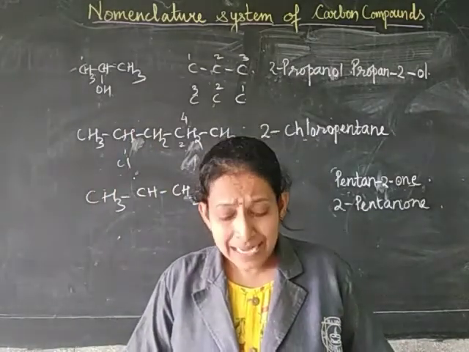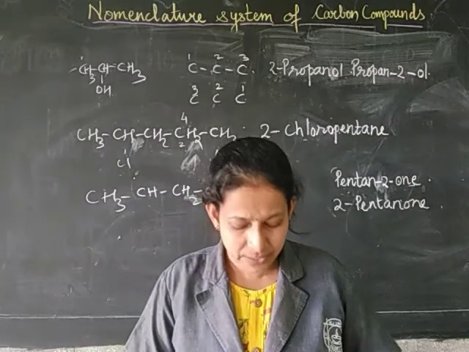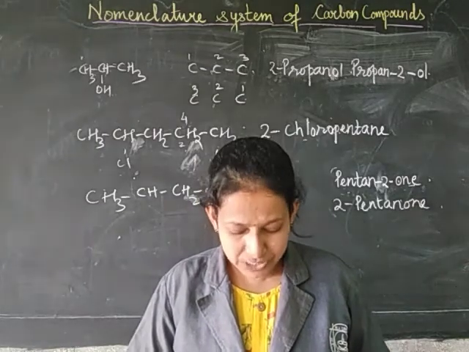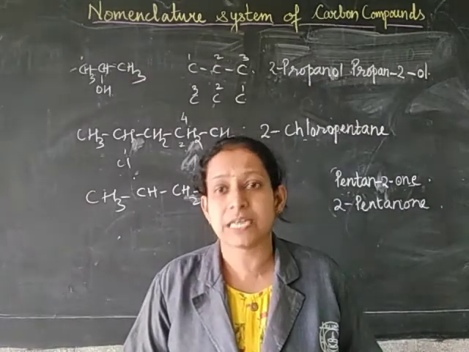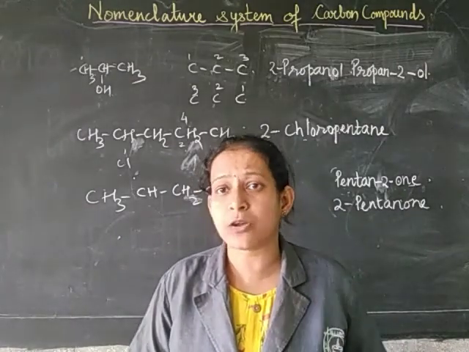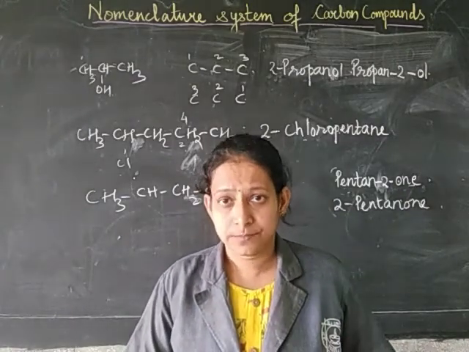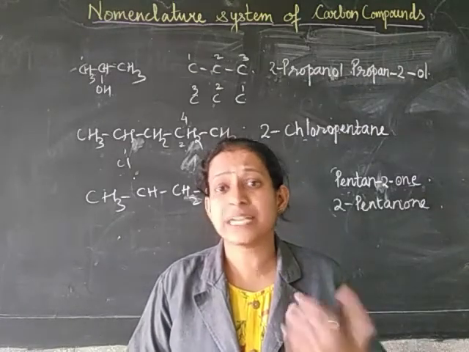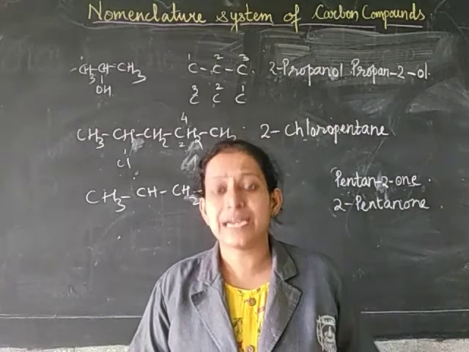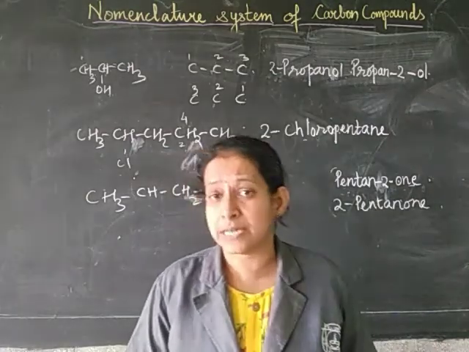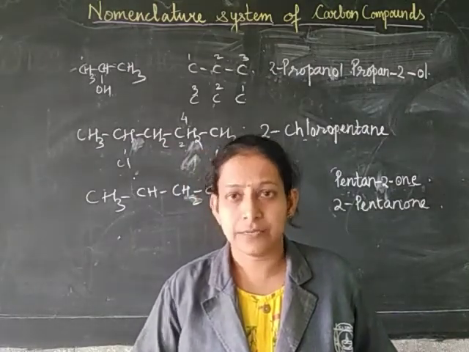Fine. Now let's see, one more table is given in your textbook, that is on page number 123, wherein common names are given. There are so many common names for different carbon compounds which is not easy for us to remember. Whereas how we can write these common names in IUPAC name, now let us try to learn.